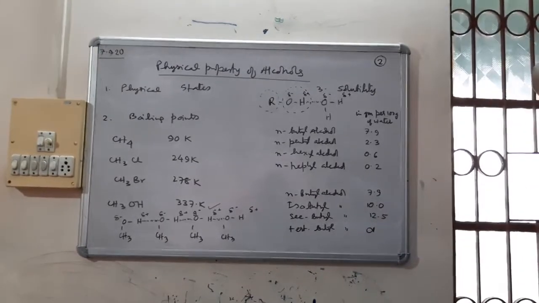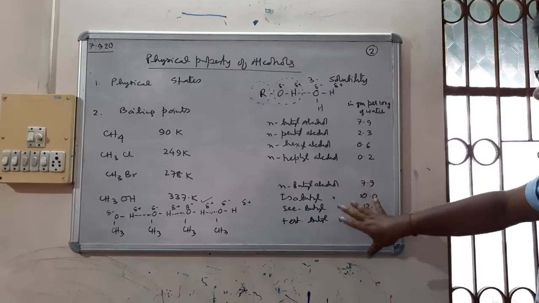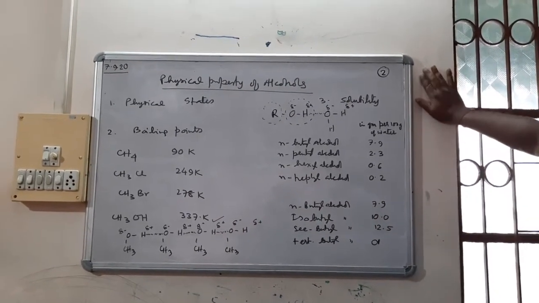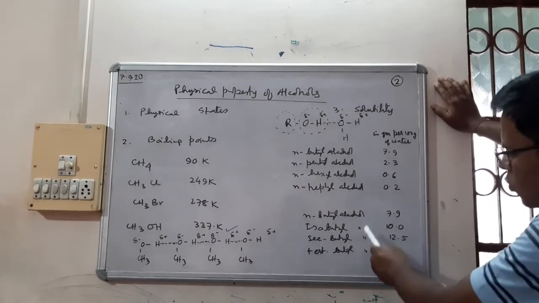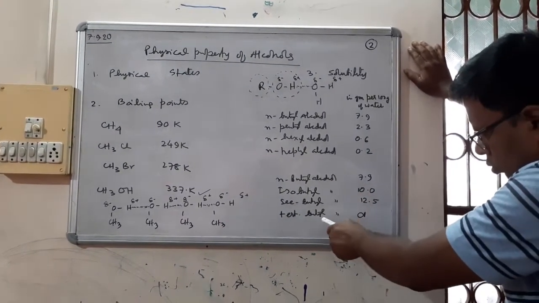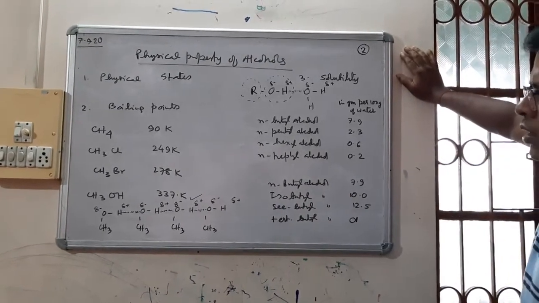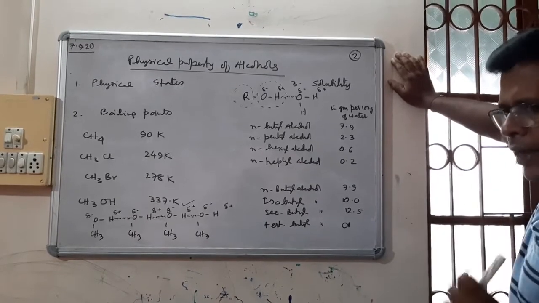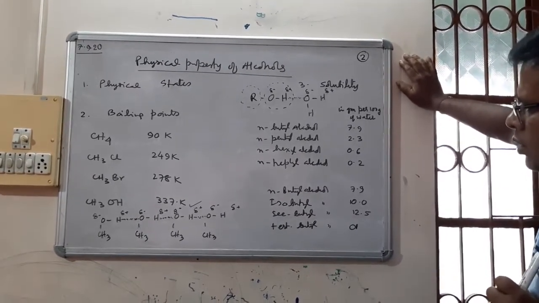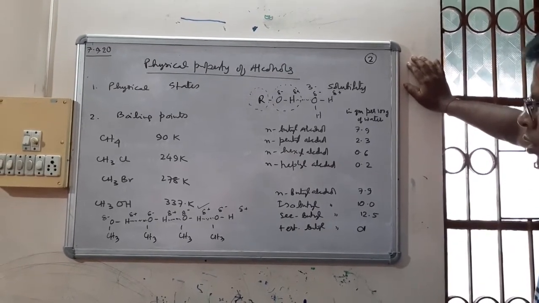It is so because as the branching is more, the surface area of the molecule will be less, and then solubility will be more.